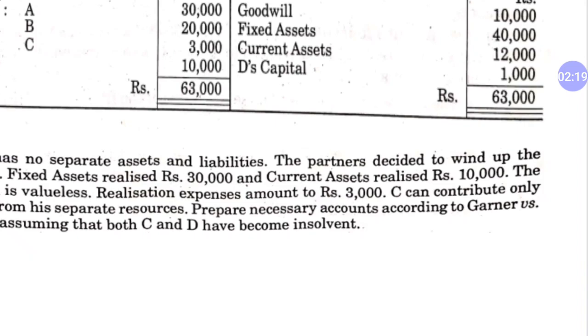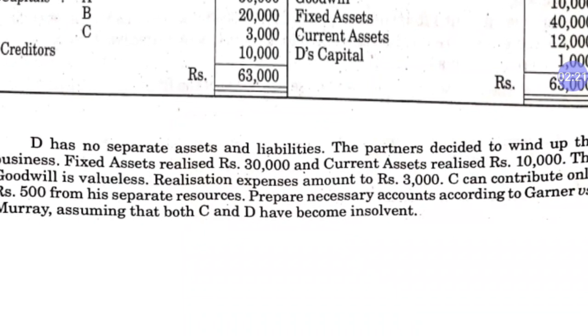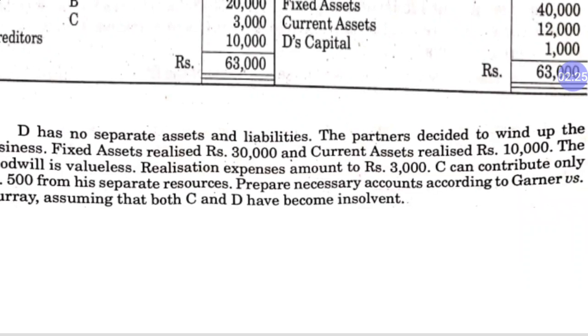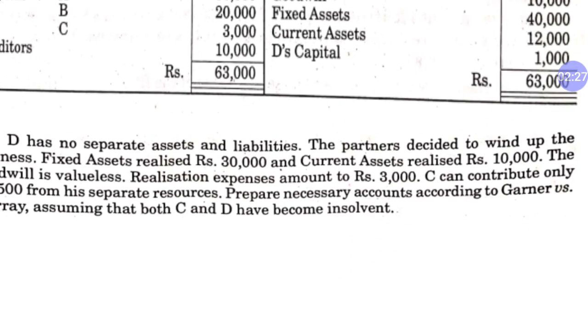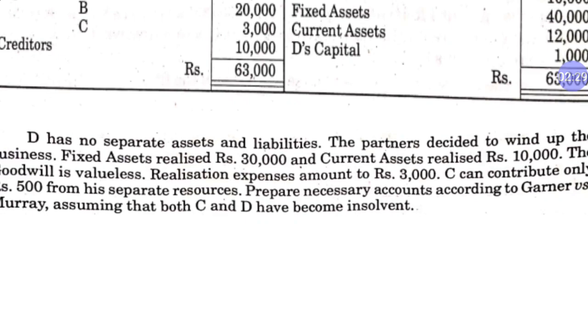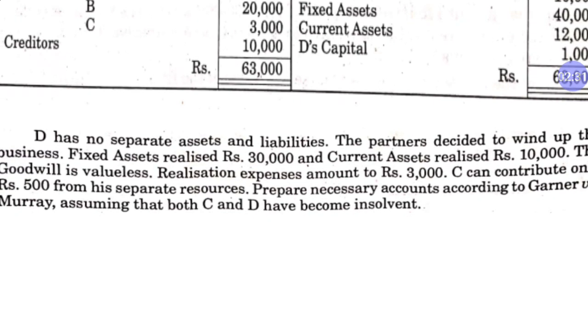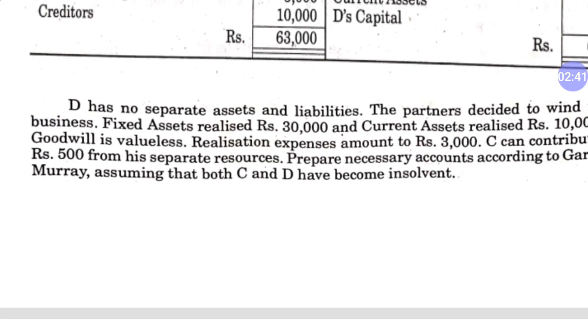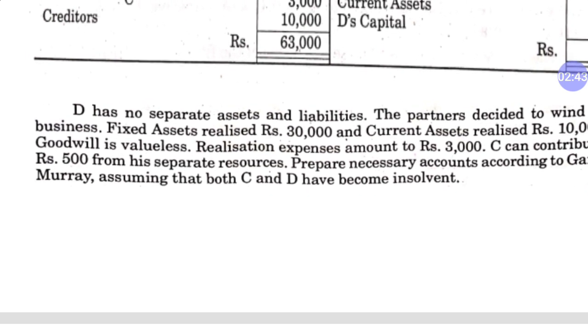Realization expenses 3,000. C can contribute only rupees 500 from his separate resources. So when there is a realization loss, C will contribute only 500. Prepare necessary accounts according to Garner versus Murray, assuming that both C and D have become insolvent.